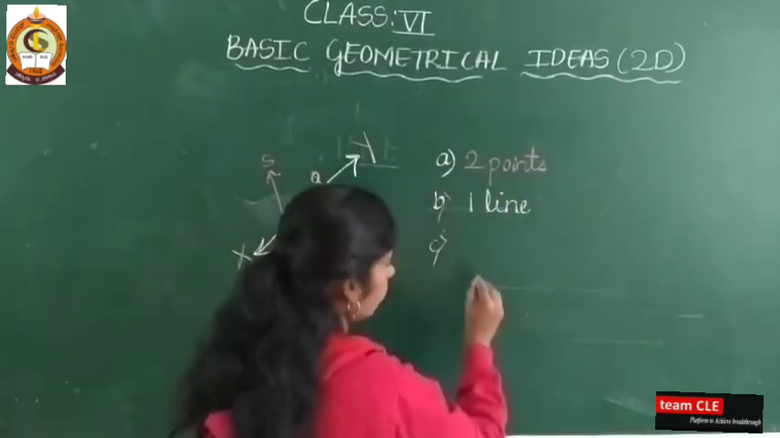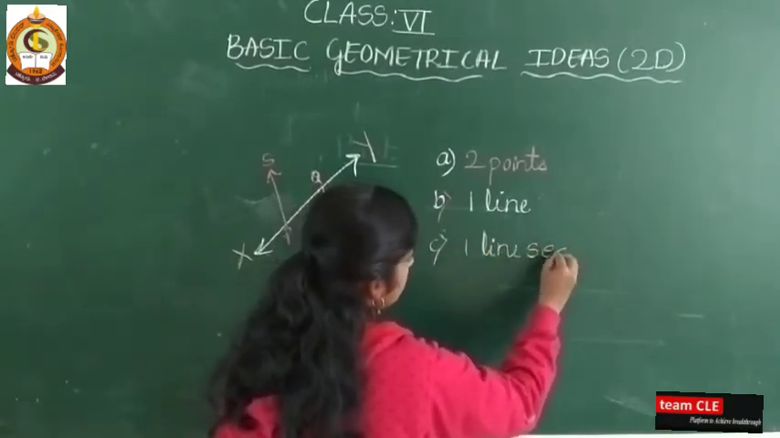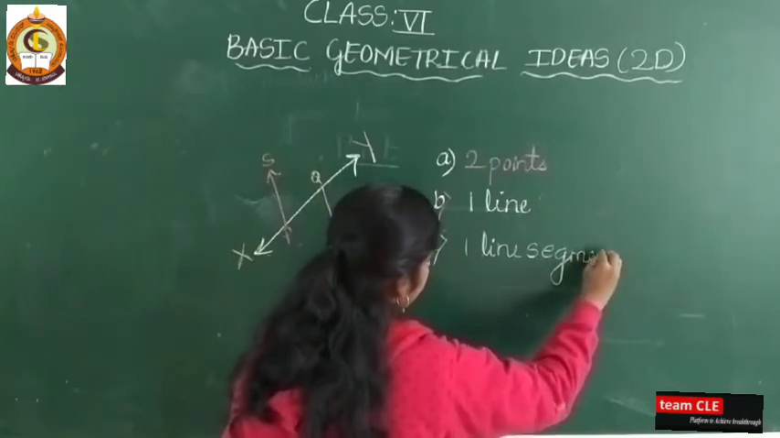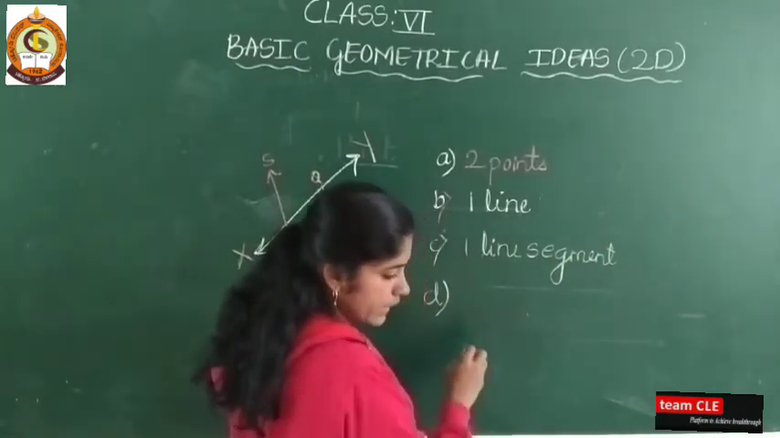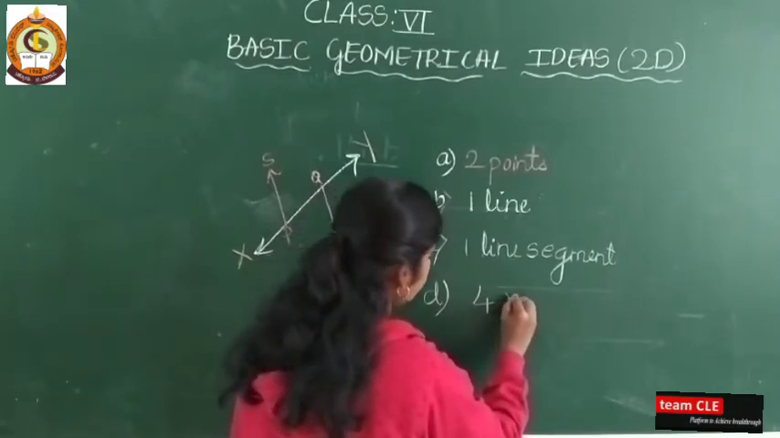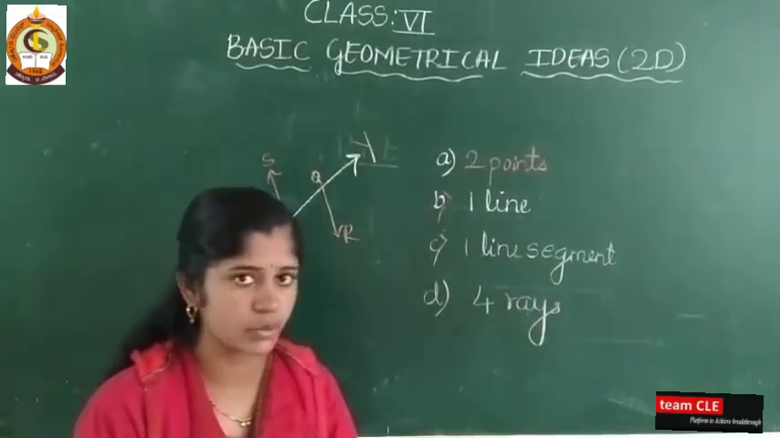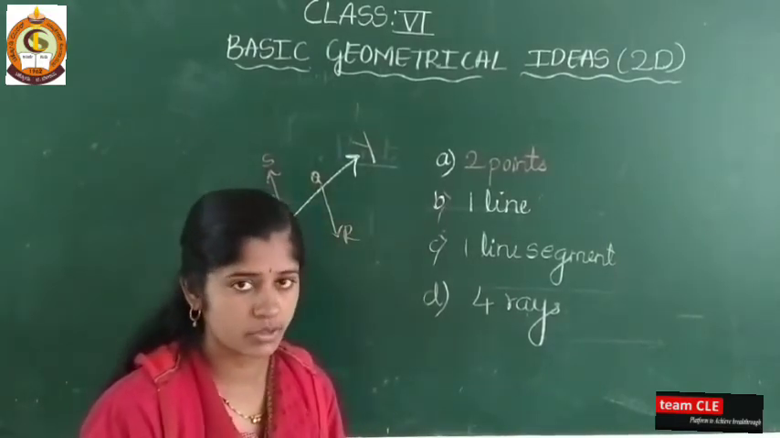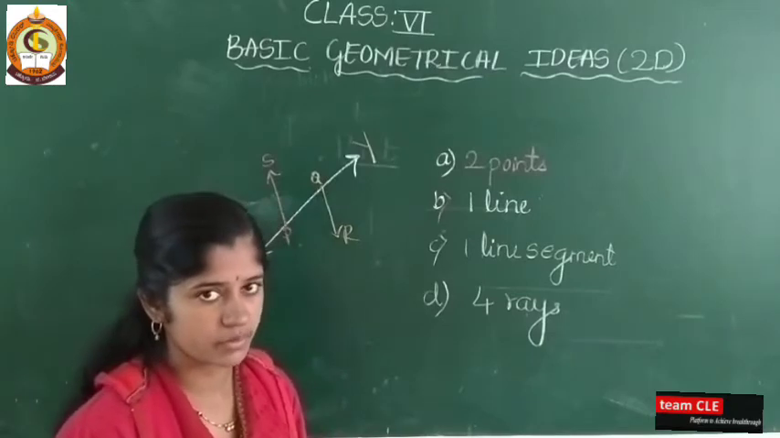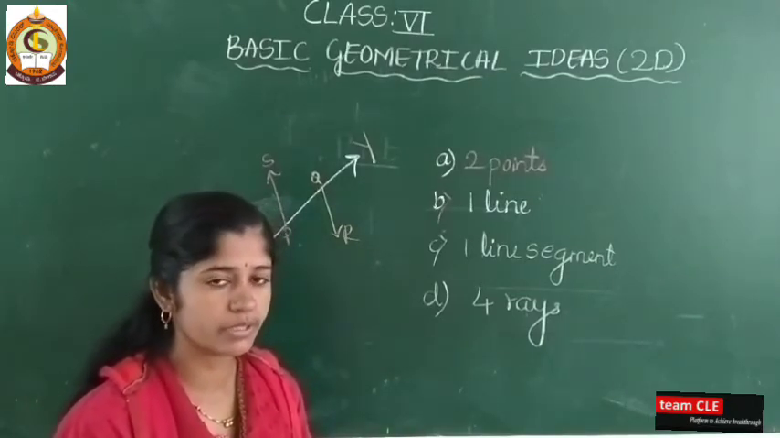C, what is there? 1 line segment. And one more is there, D. 1 line segment, and that is the fourth one, 4 rays. And one more thing I will clear for you: while drawing the figures, you can use a pencil. Don't draw with a pen. While drawing, use a scale. Geometry box should be with you.